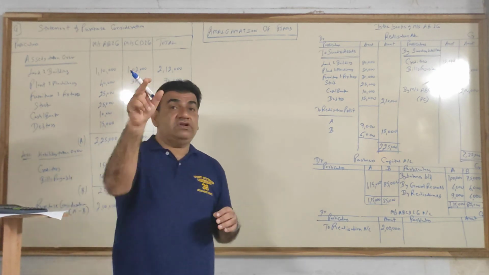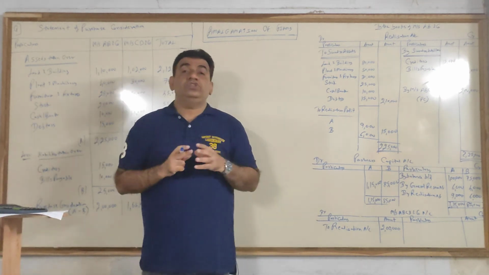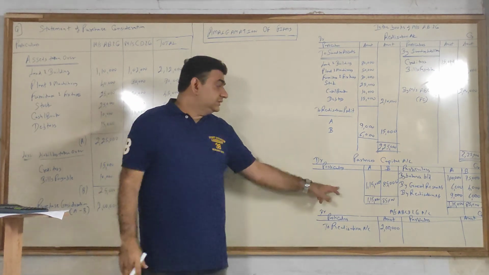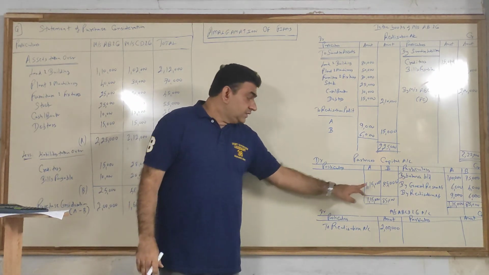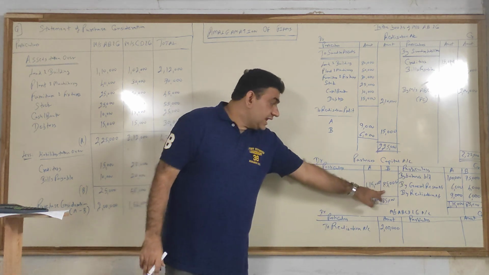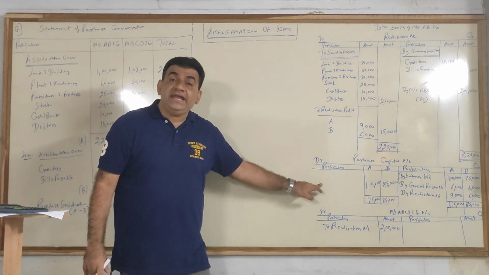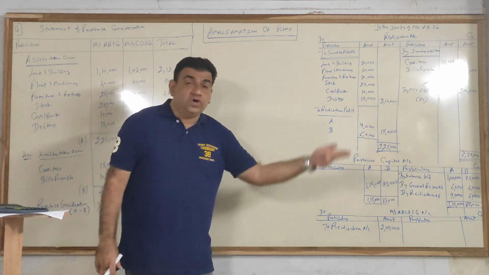Got it? Now listen very carefully. What I told you in the starting, how the new firm will pay the old firm, that we will see now. So 1 lakh 15,000 and 85,000 will be paid by the new firm to the old firm.